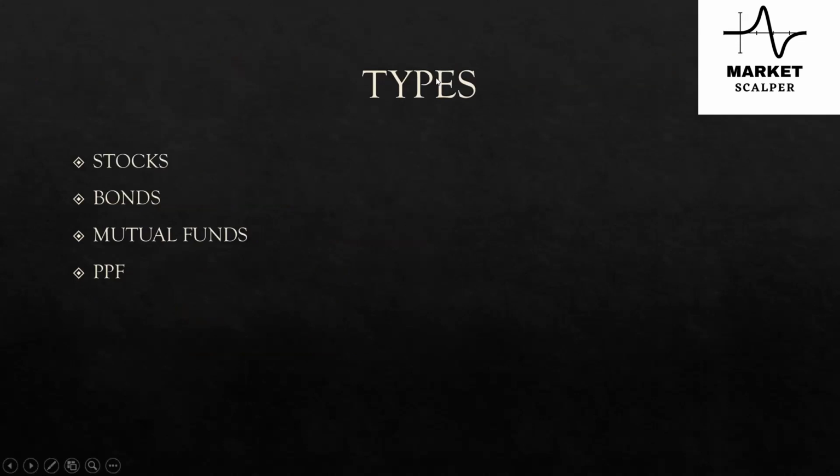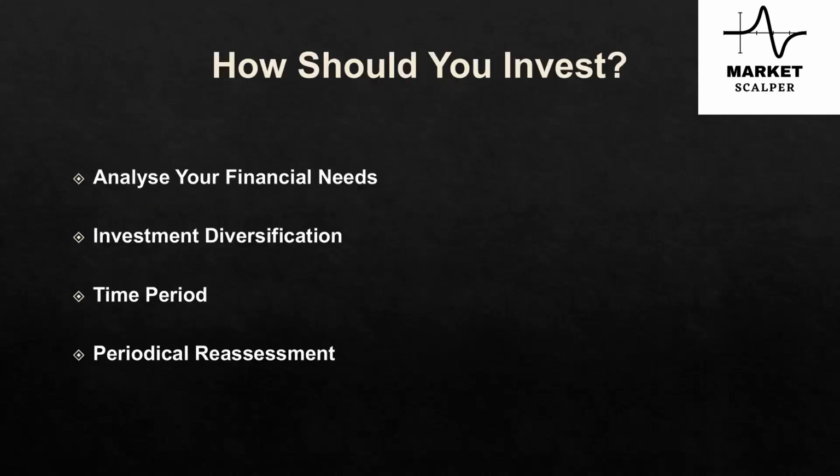So coming to the types of investments, there are various types: stocks, bonds, mutual funds, and PPF, which is the Public Provident Fund. I'll be going through each one of these in my next video. So this is just an overview of what investment and its types are. So how would you invest?